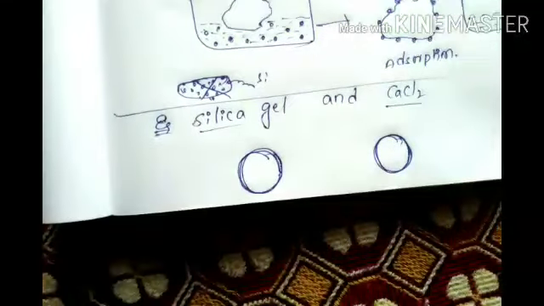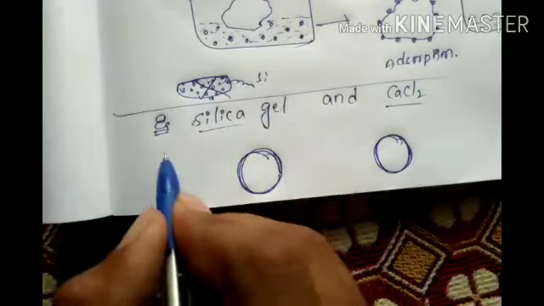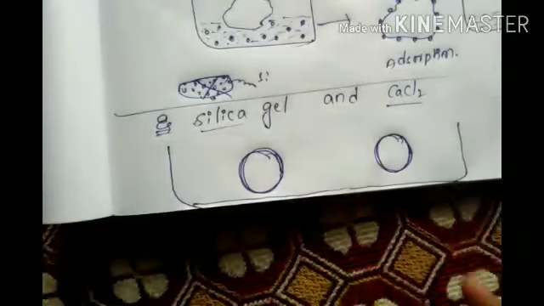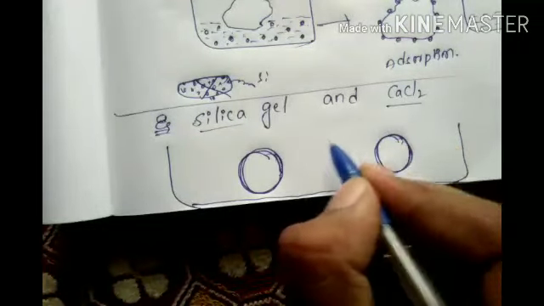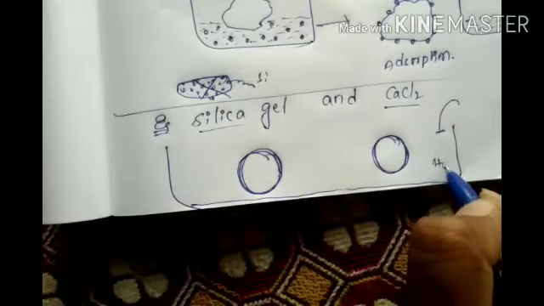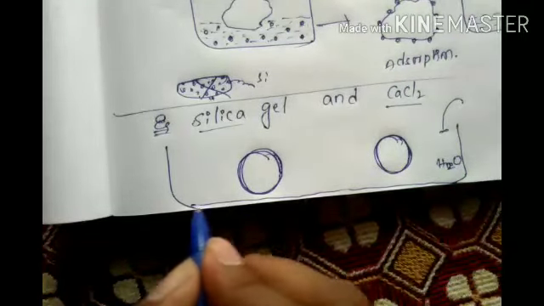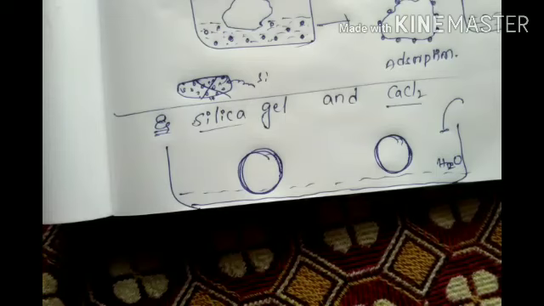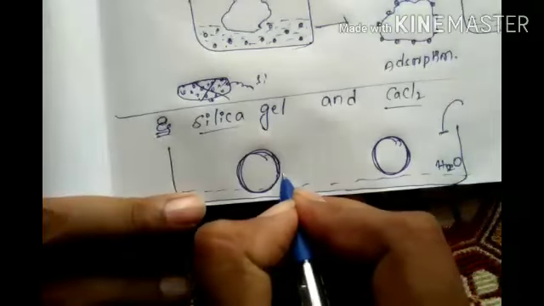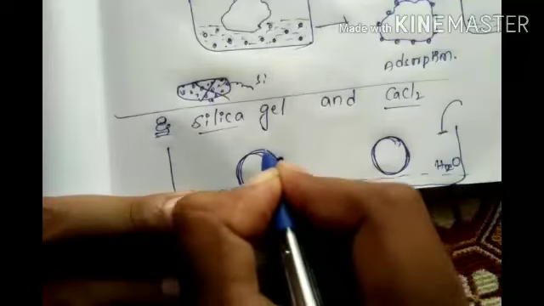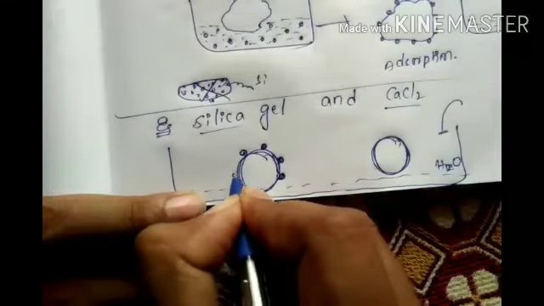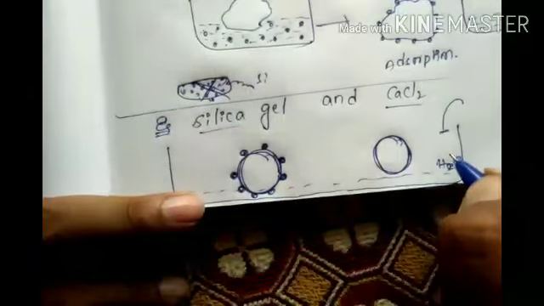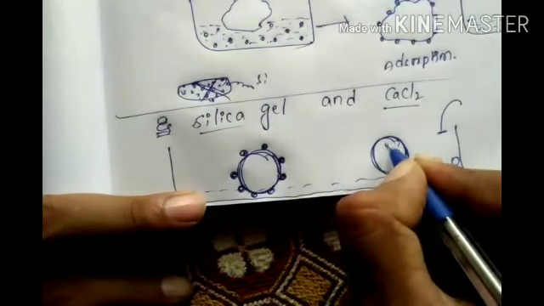Now both are in one bowl. Now I pour some water, H2O, a very small amount. At that time, what will happen? Silica gel will adsorb the water molecules on its surface, and calcium chloride will absorb.